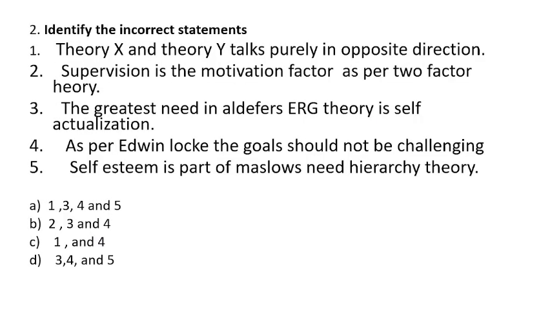Question 2. Identify the incorrect statements. Statement 1, theory X and theory Y talk purely in the opposite direction. Statement 2, supervision is the motivation factor as per the two-factor theory. Statement 3, the greatest need in Alderfer's ERG theory is self-actualization. Statement 4, as per Edwin Locke, the goals should not be challenging. And 5, self-esteem is a part of Maslow's need hierarchy theory. You have to tell which of the following statements are incorrect.